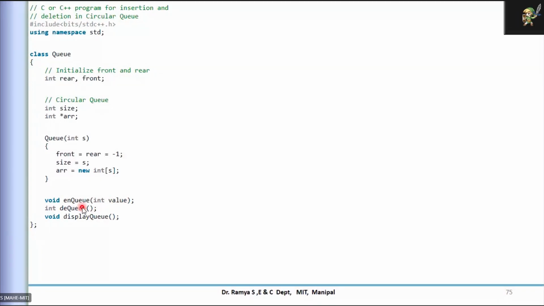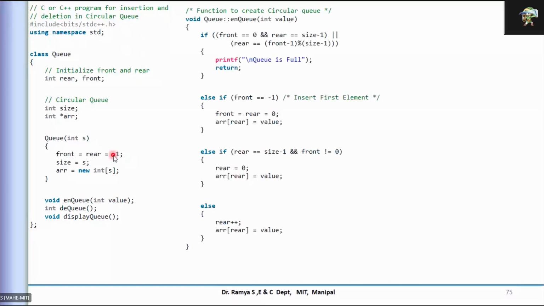DQ you do not need a parameter for, because it is always first in first out, so you are removing from the front only. NQ always takes the element you want to insert, but the position is decided by the rear pointer only.